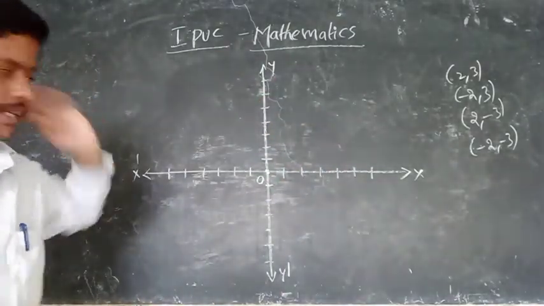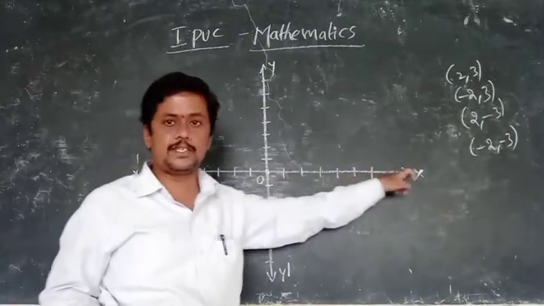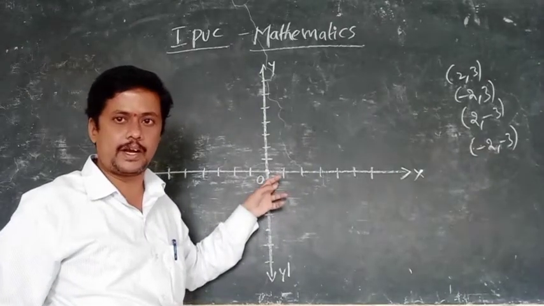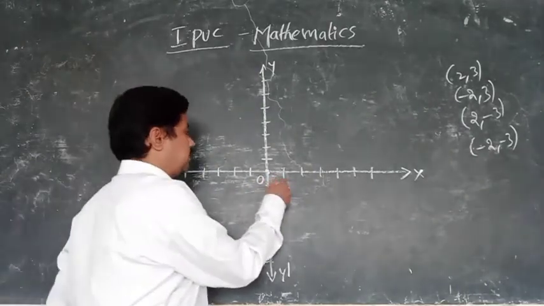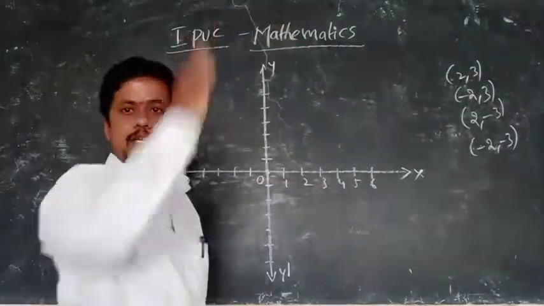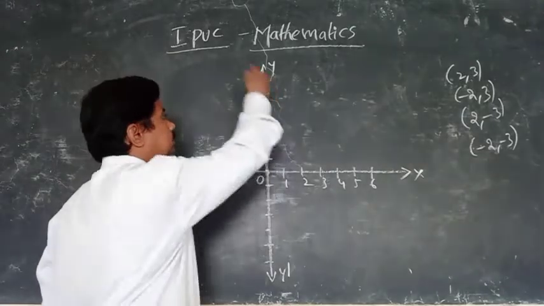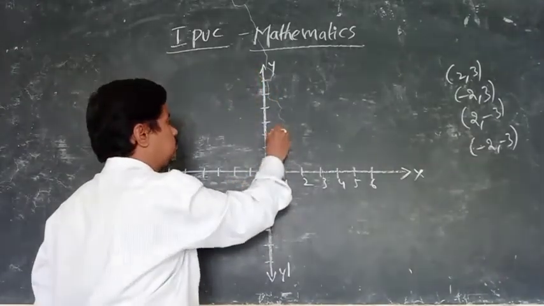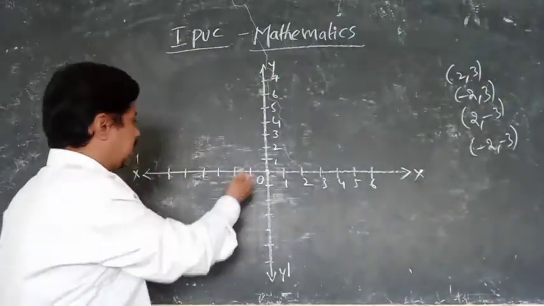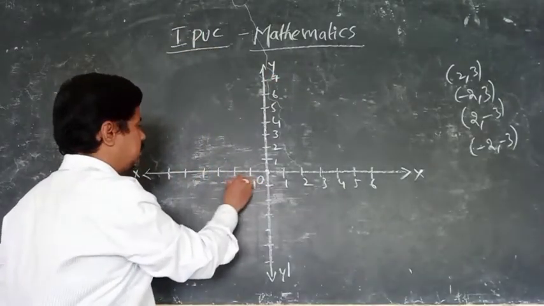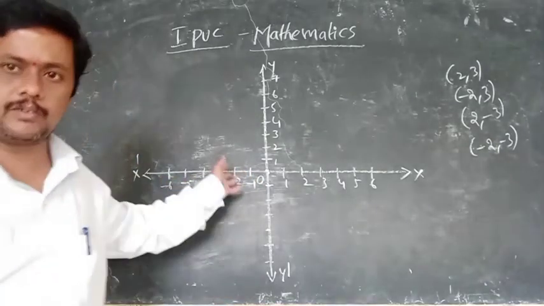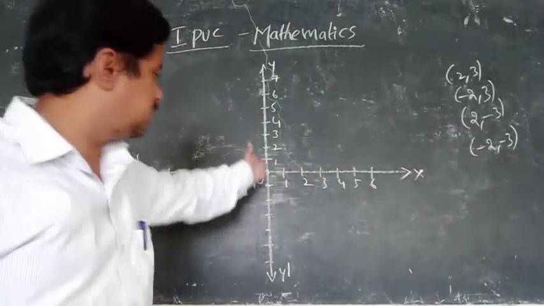My dear students, let us say this is the positive x-axis. This is the origin, the meeting point of the x-axis and y-axis. Then 1, 2, 3, 4, 5, 6 like that you can consider. Next, positive y-axis 1, 2, 3, 4, 5, 6, 7 like that. Here is the negative x-axis -1, -2, -3, -4, -5, -6, and this is the negative y-axis.